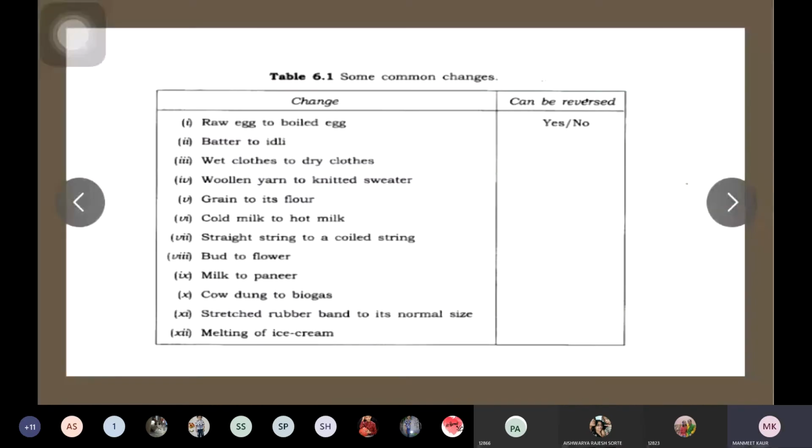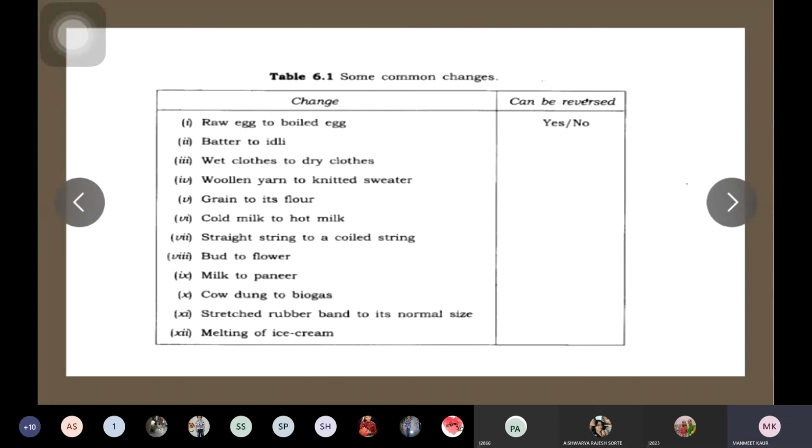Now you can see table 6.1 in your book. Raw egg to boiled egg. Can it be reversed? No, it cannot be reversed. Batter to idli? No, it cannot be reversed. Wet clothes to dry clothes? Yes, it can be reversed.